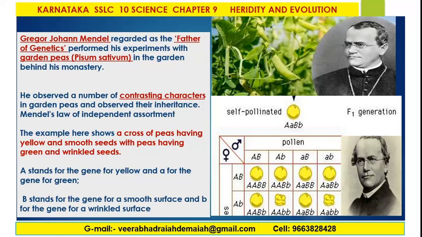A stands for the gene for yellow and a for the gene for green. B stands for the gene for a smooth surface and b for the gene for a wrinkled surface. So this is the self-pollinated F1 generation indication of the experiment performed by Gregor Johann Mendel, the father of genetics.